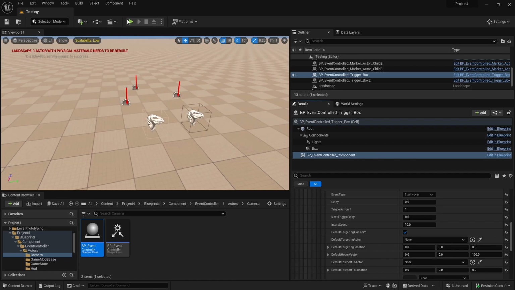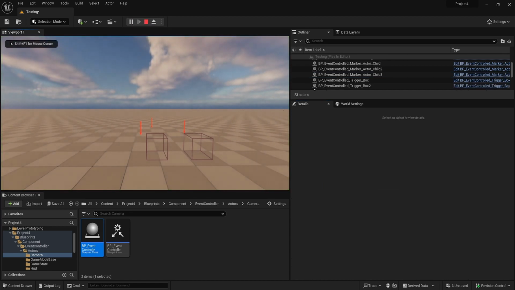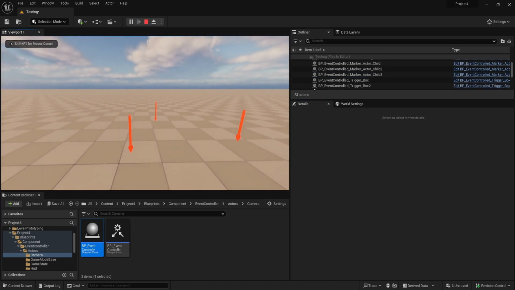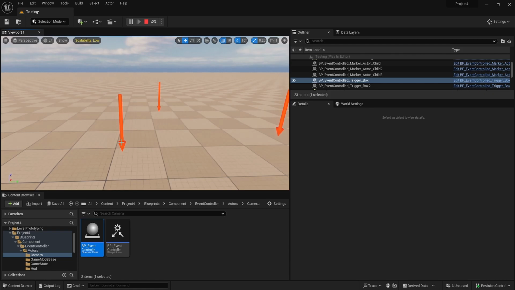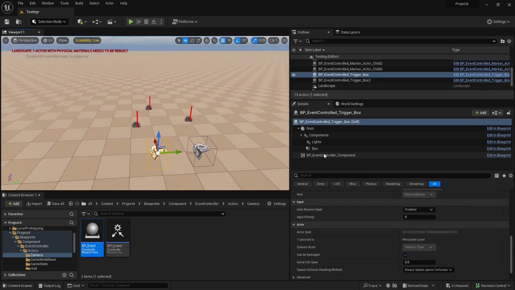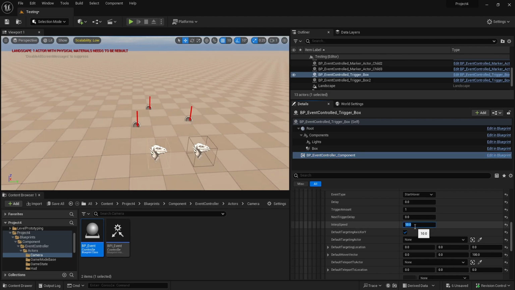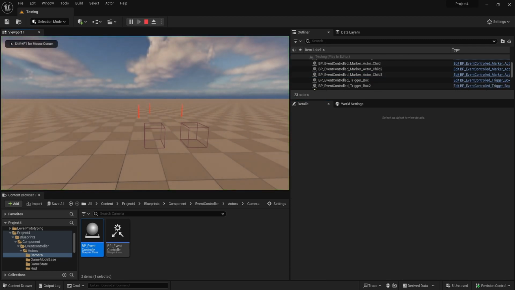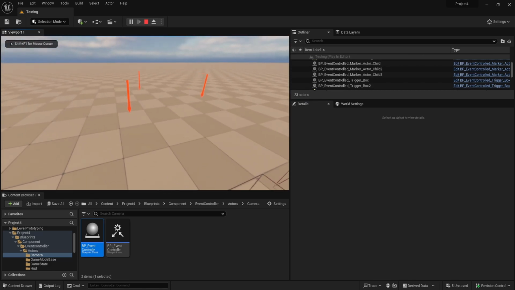So now if we hit play, it should just start hovering. Yep, they're hovering. I mean, it's very slow because of the interp speed. Let's crank that interp speed up a little bit just so we can see it a little bit better. And of course, all the events you can fine tune the controls, but you can see, yep, there we go. It goes up and down.